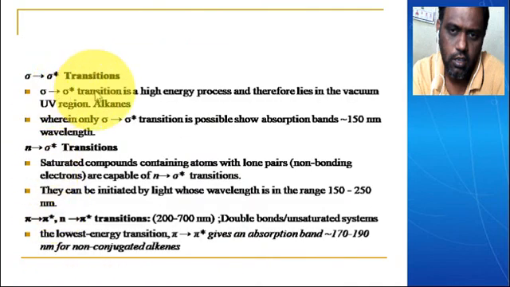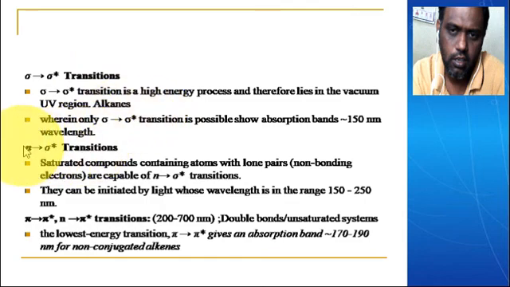Sigma to sigma star is the high energy process. You have seen that long arrow. It requires high energy to change, and it is in the vacuum region, which is lesser than or approximately 150 nanometers. It is far UV. We can call it the far UV region also. In this region only saturated compounds absorb. We can call them saturated compounds or alkanes.